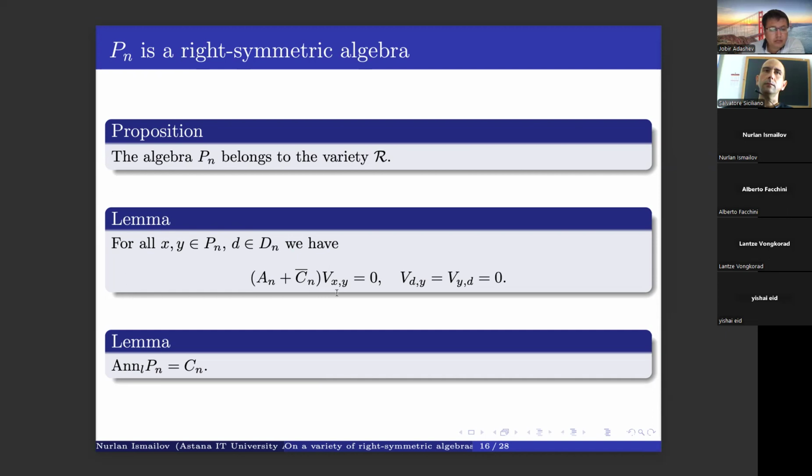So if our operator V_{xy} acts on our subalgebras A_n and C_n with this overline, then it always gives us 0.